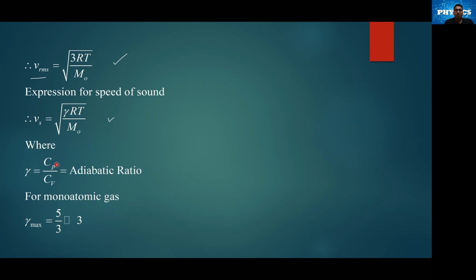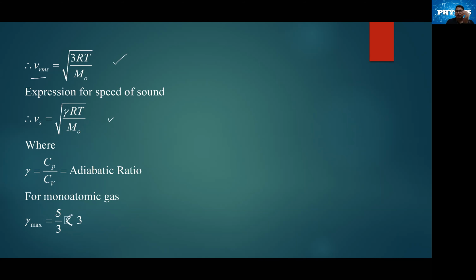Cv, it is molar specific heat at constant pressure to molar specific heat at constant volume, also being called the adiabatic ratio. And for monoatomic gas, the maximum value of this gamma is 5 by 3, which we can see from here. This 5 by 3 is definitely lesser than 3.